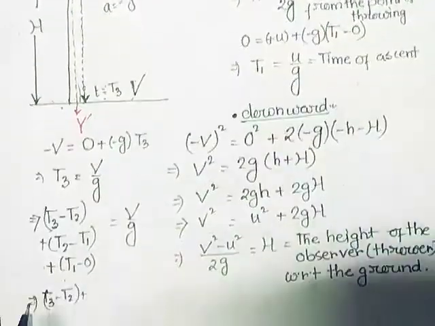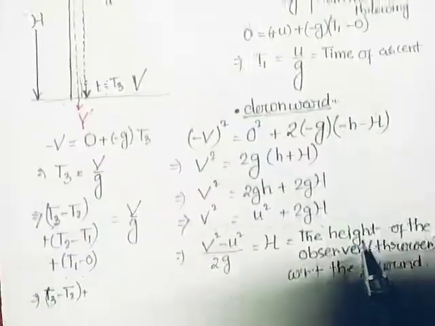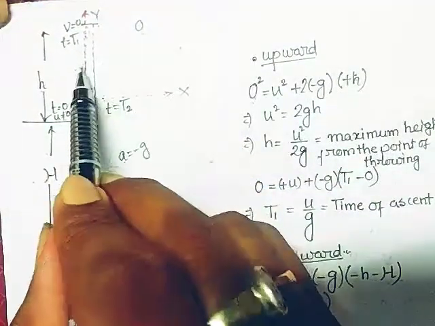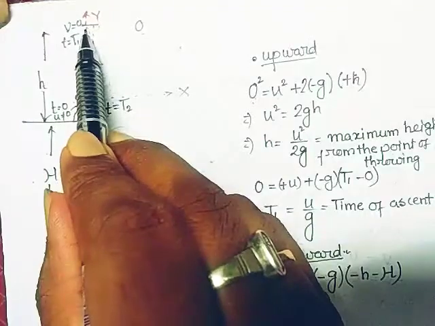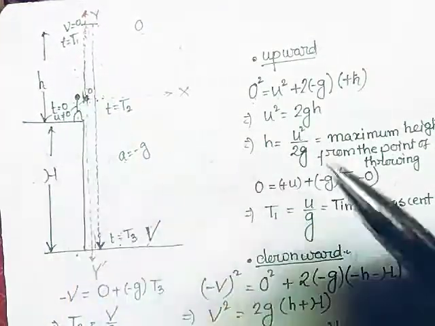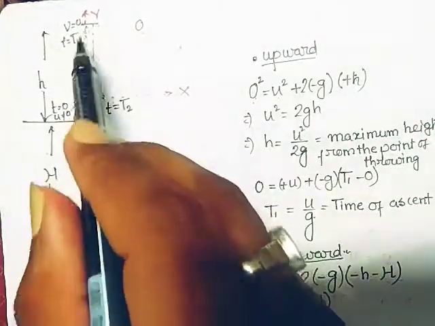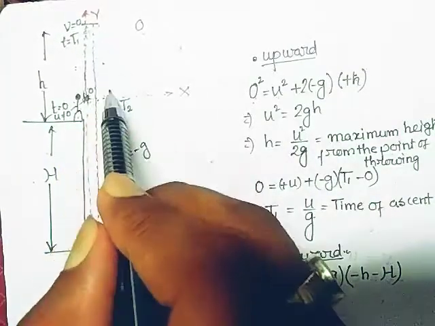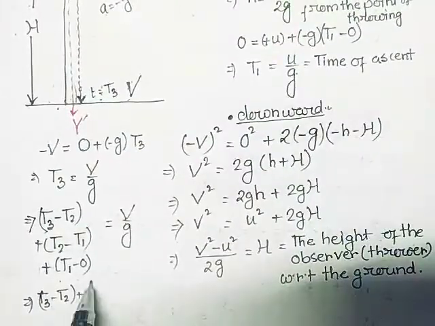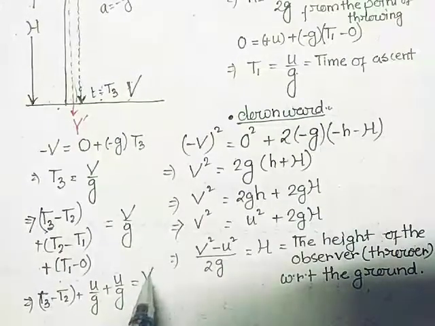T2 minus T1. What is T2 minus T1? T2 minus T1 is the time of reaching here, and we know that T1 is equal to these two time intervals, from here to here, going up and coming down to the same level. These two times are equal, and both are equal to U by G. From here to here it is a time of passage. This U by G should be equal to, from here to here, U by G. So I can replace this thing here, that is U by G plus U by G equal to V by G.